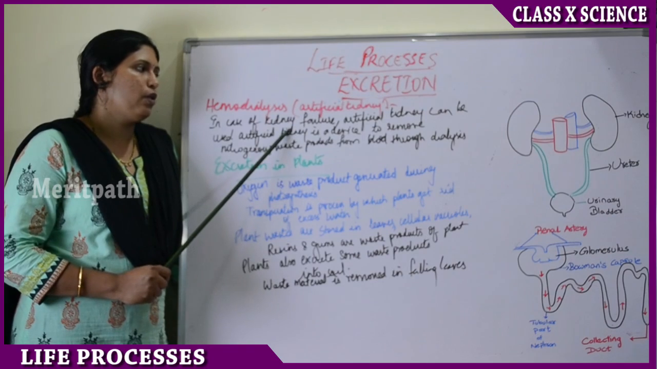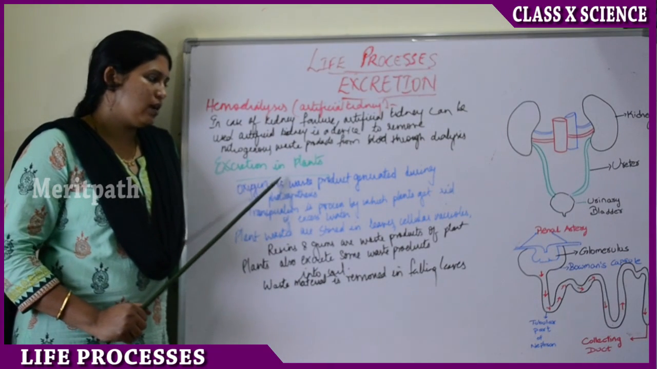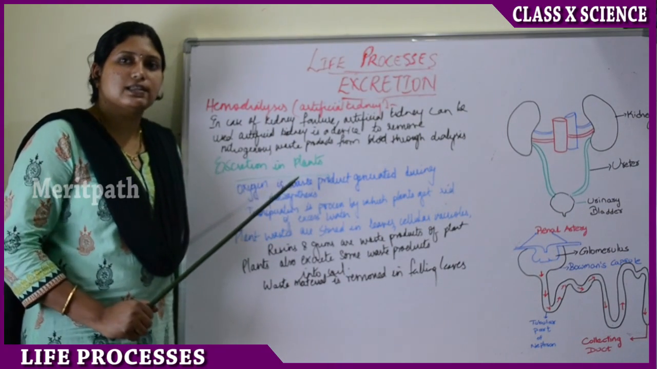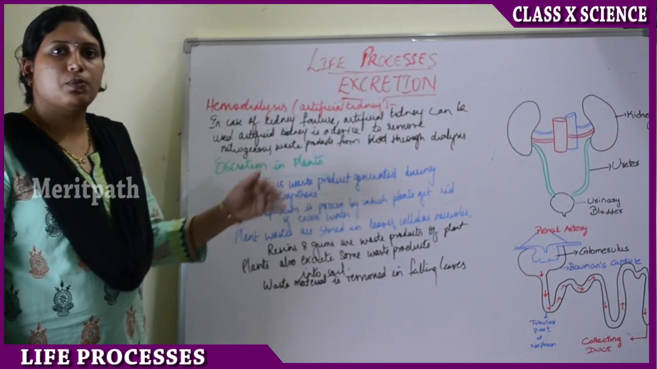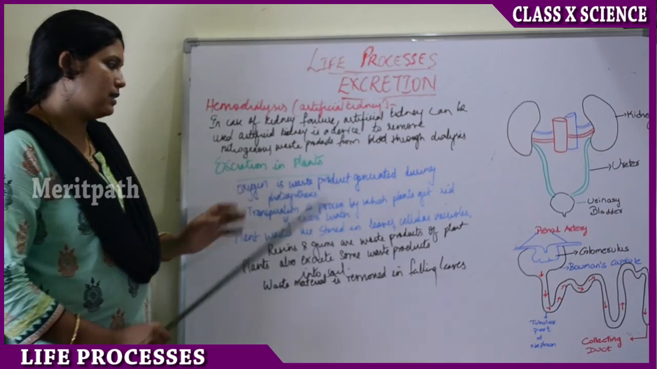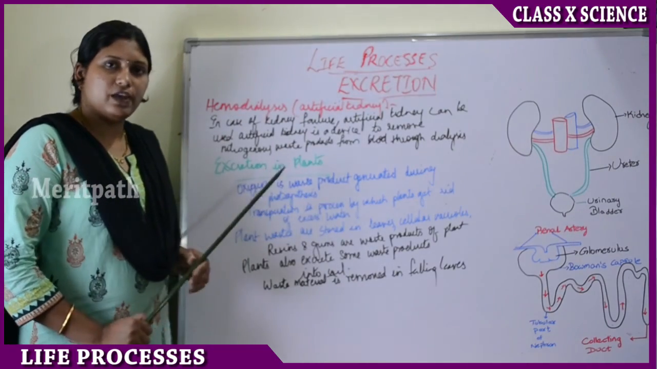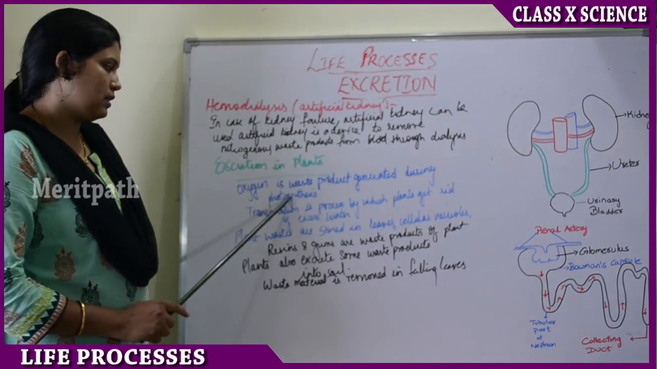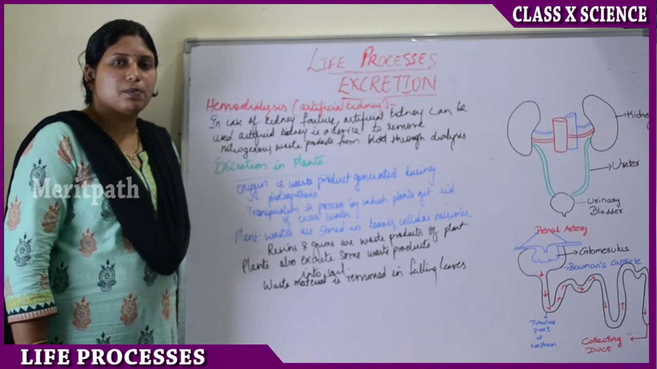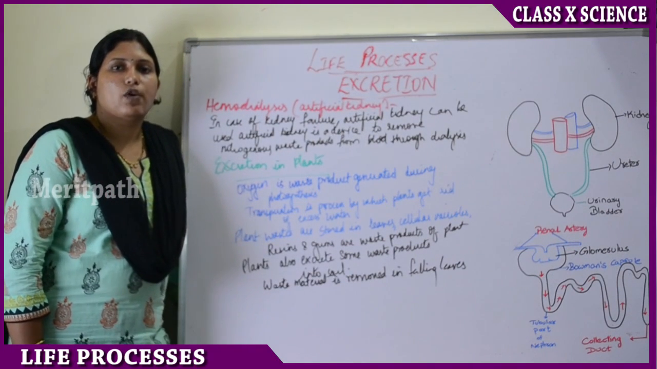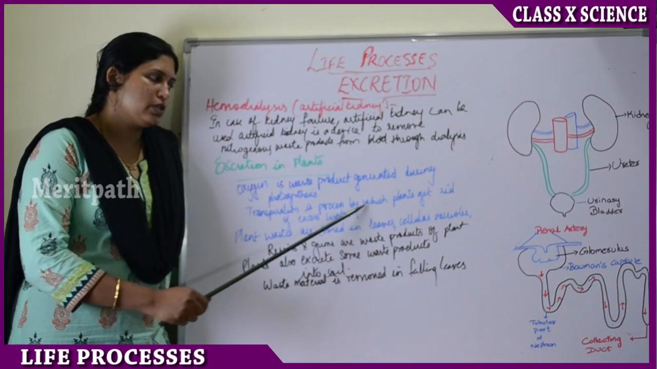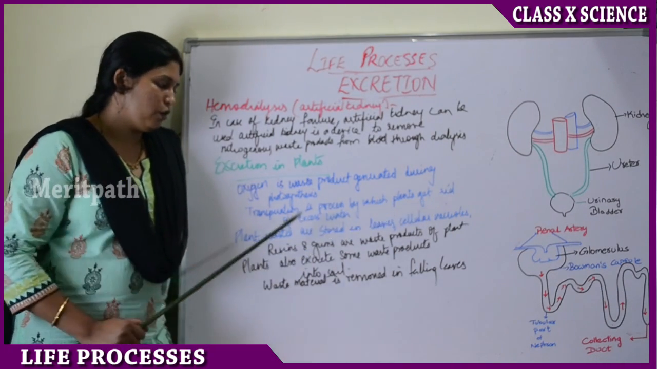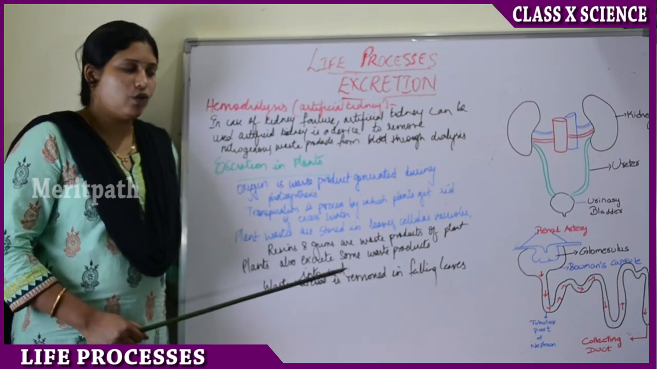So that is hemodialysis. Next is excretion in plants. Oxygen we can regard as the waste product produced during photosynthesis. Next, transpiration is the process through which excess water is lost through evaporation from plants. Transpiration is the process by which plants get rid of excess water.